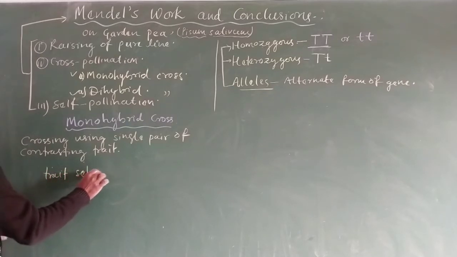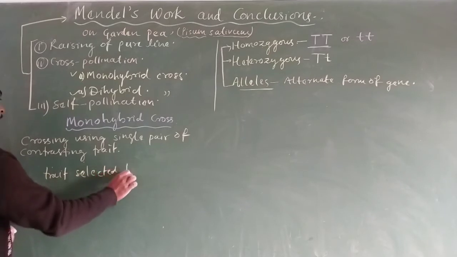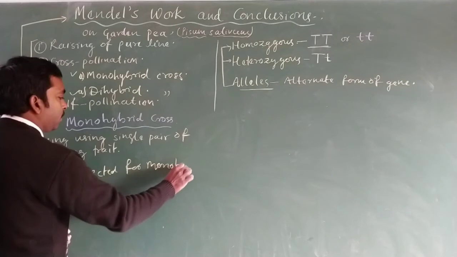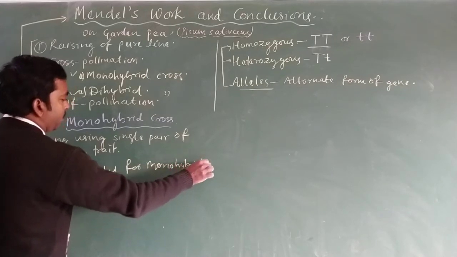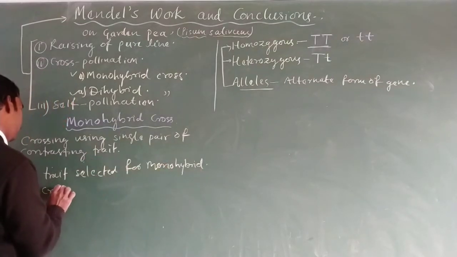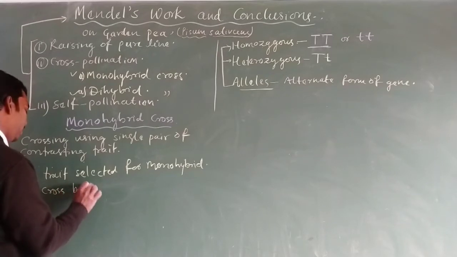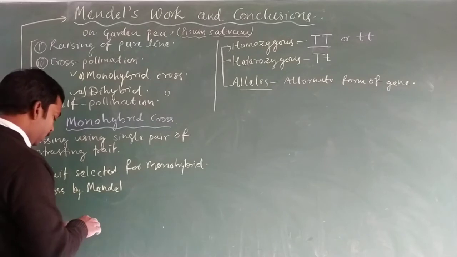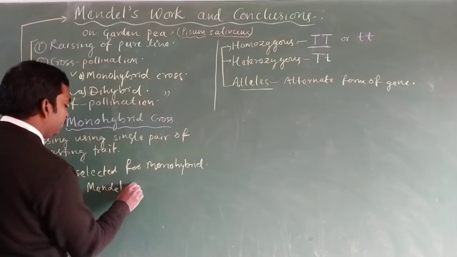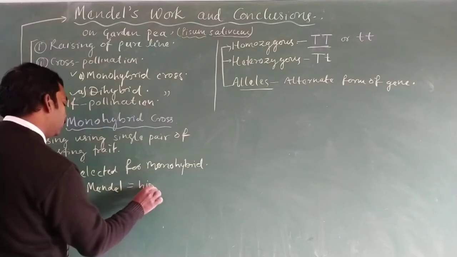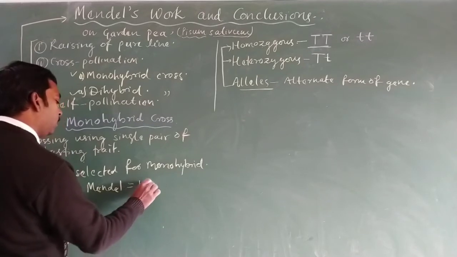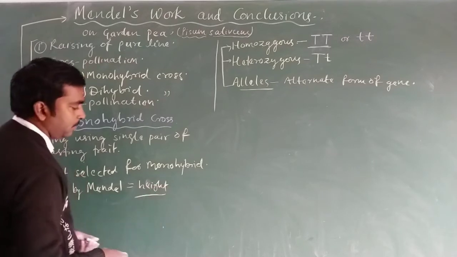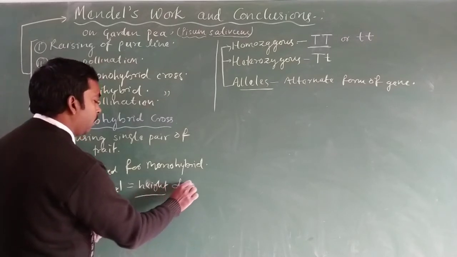The trait selected for the monohybrid cross by Mendel was the height of the plant.